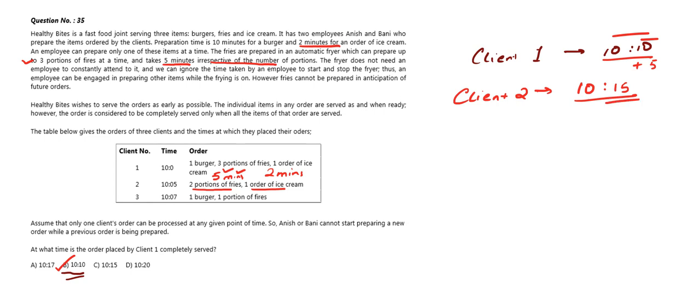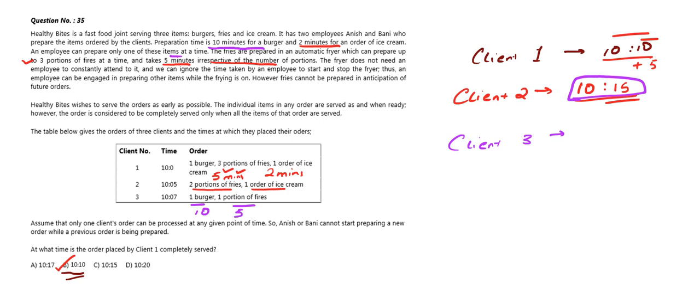Now let's check client 3's order. Client 3's order will start at 10:15. Client 3's order contains one burger and one portion of fries. From the question, you remember 10 minutes for a burger. So this burger will take 10 minutes, and one portion of fries takes 5 minutes.